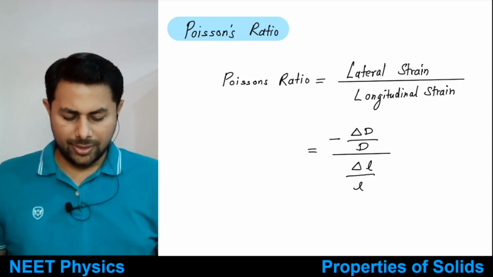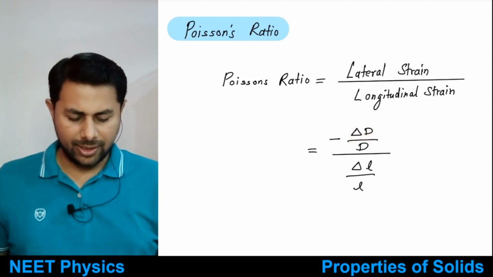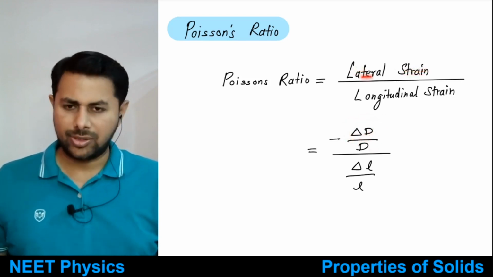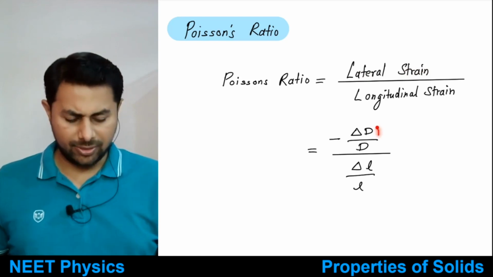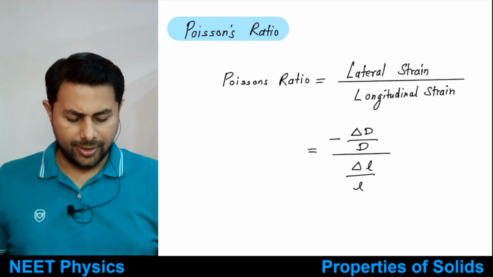So the change in diameter per unit original diameter is known as lateral strain. Change in diameter per unit original diameter is known as lateral strain of the wire, in the wire, right?